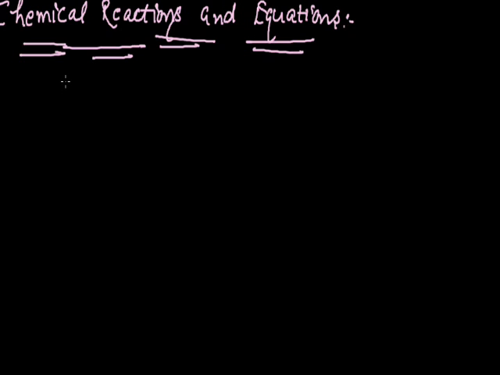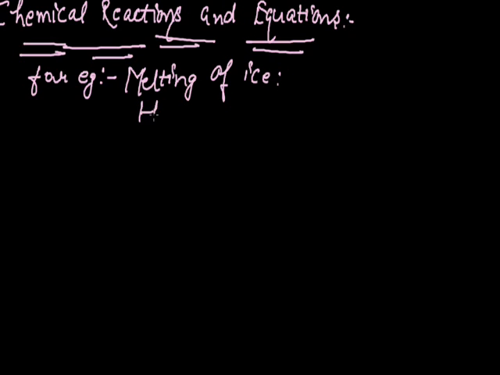Now, what does the word chemical reaction represent? For example, melting of ice. In melting of ice, we can observe the water in a solid state gets converted into water in a liquid state. Again, the water in a liquid state can be converted back into the solid state. This means it is a temporary change. The original substances do not lose their nature and identity. No new chemical substances form. Therefore, such type of changes are termed as physical change.